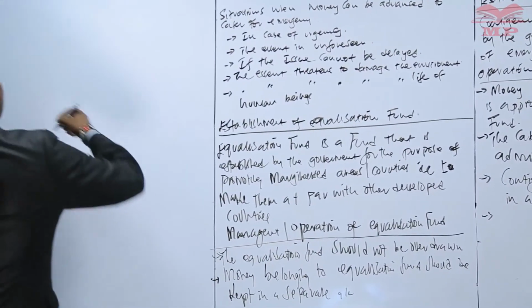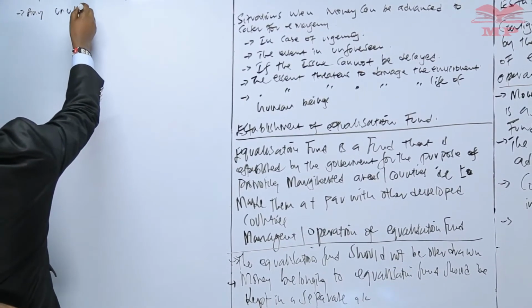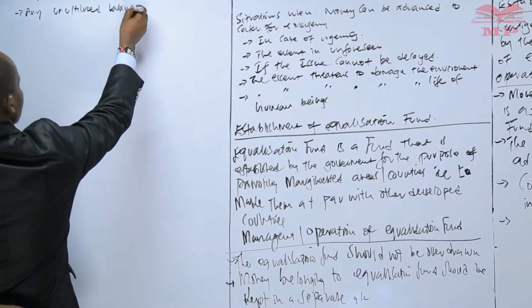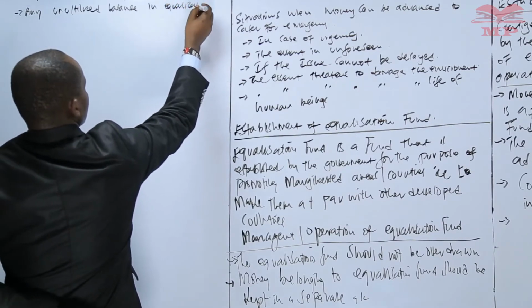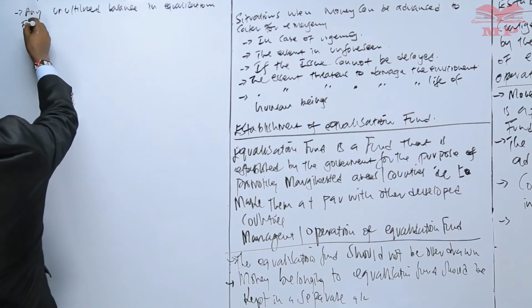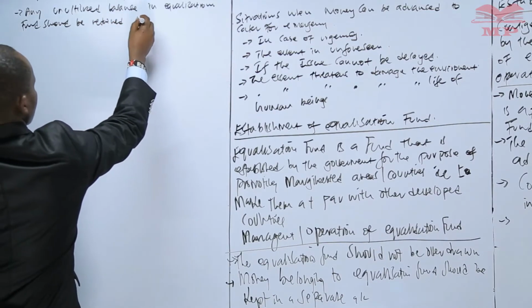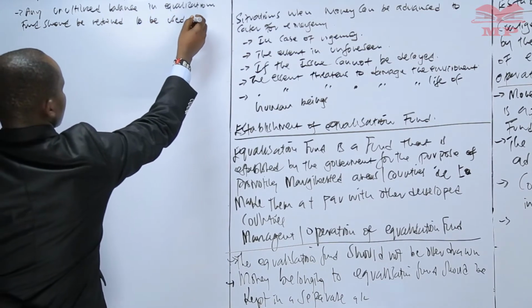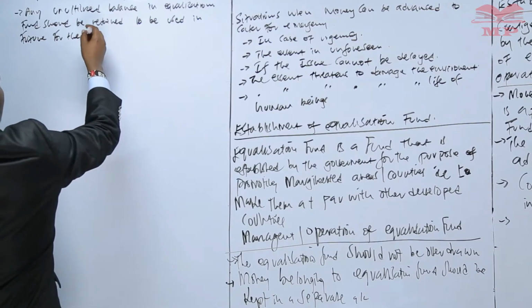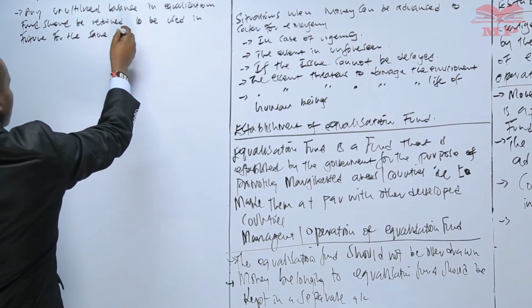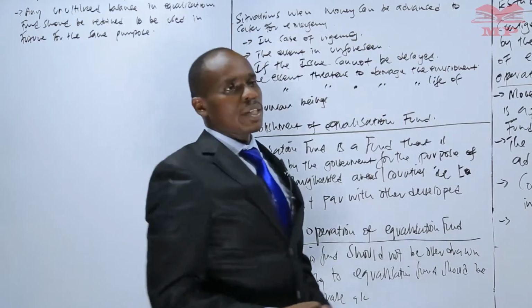So we are also saying that any unutilized balance in equalization fund should be retained to be used in future for the same purpose.